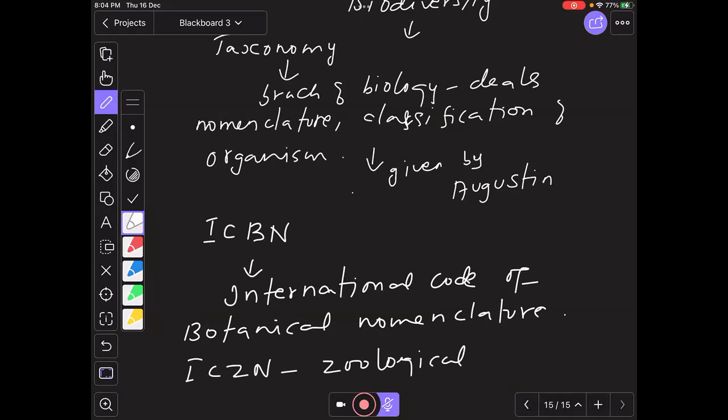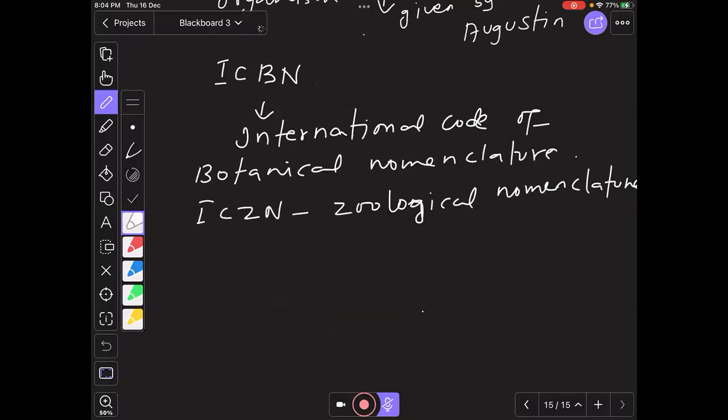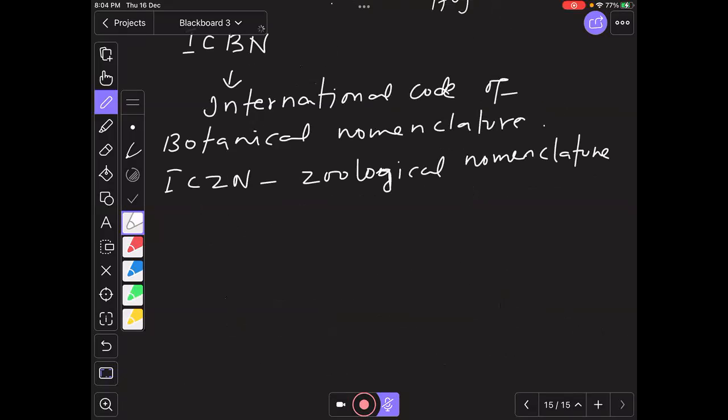Right? So what is the use of this ICBN? It means that they have laid down the rules. There are certain rules to name an organism. In the case of binomial nomenclature, there are certain rules to write or to name a particular organism. So why has this nomenclature been given?